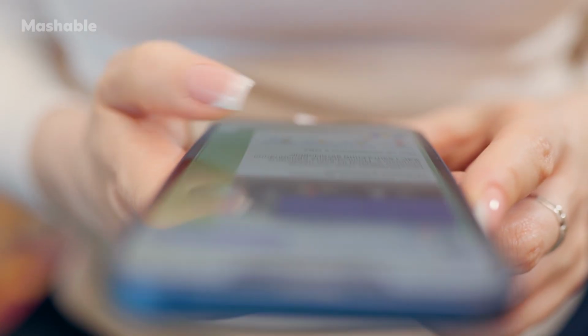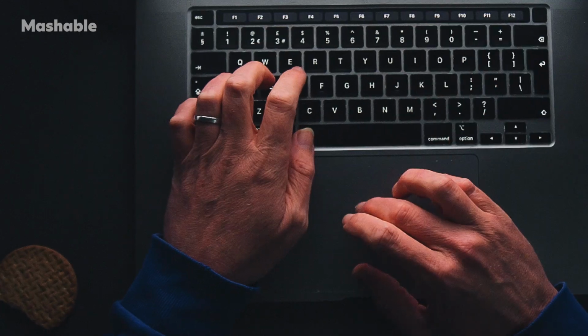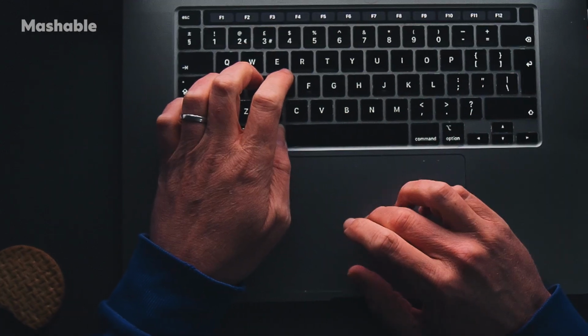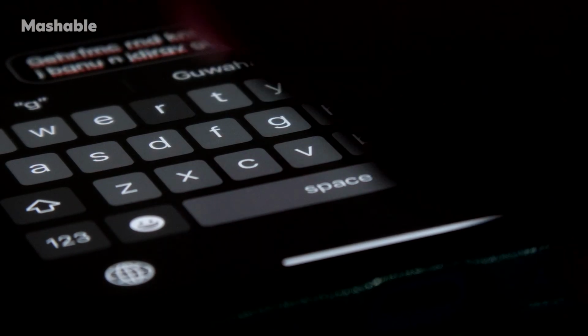So why should you care? Well, if this data is mishandled or breached, your personal information, your location, your browsing history, even your conversations could end up in the wrong hands and put you at risk of identity theft. Plus, biometric data like keystroke patterns can't be reset or changed like a password. Once it's out there, it's out there for good.